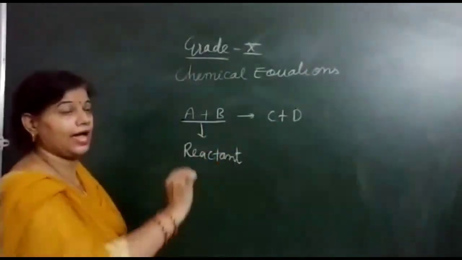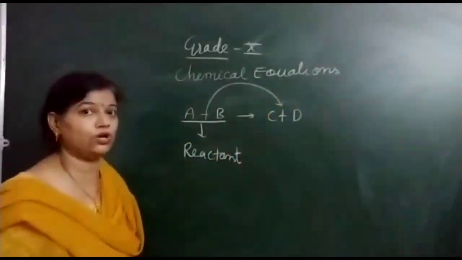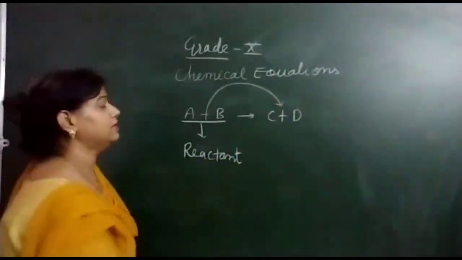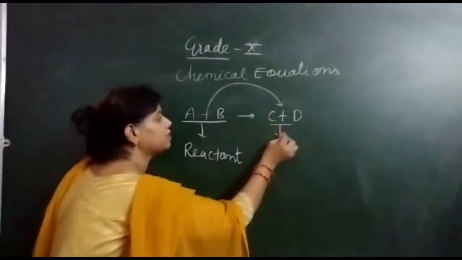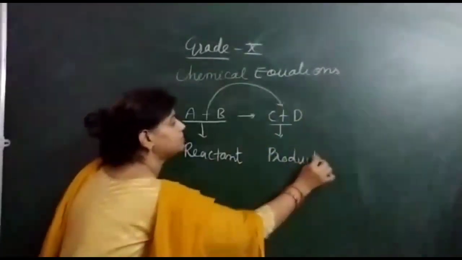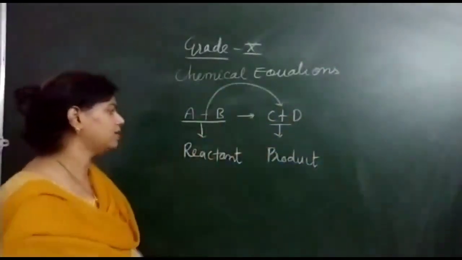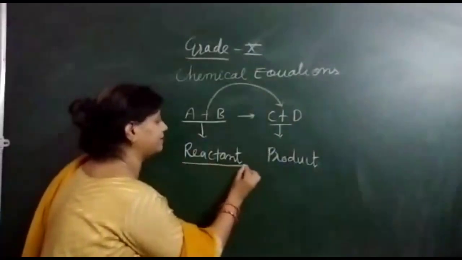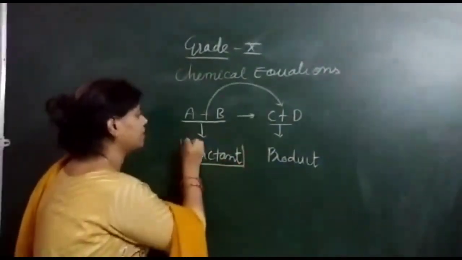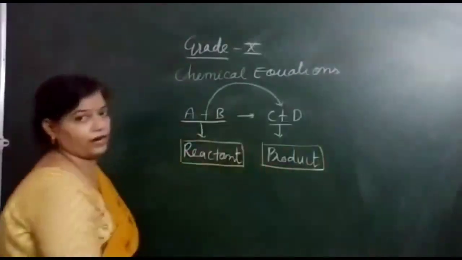Okay, and as a result of this, there will be formation of some product. Clear? So the C plus D, these are the product. Before the change, before the equation, what we are having? We are having reactant. And afterwards, what we will get? We will get the product.